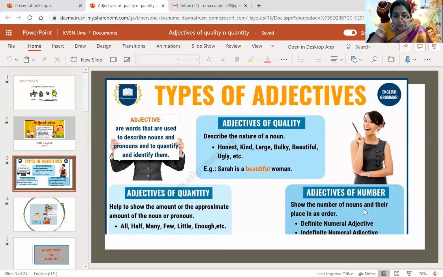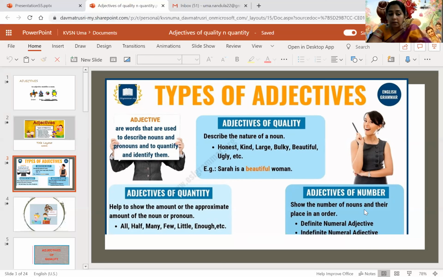So coming to adjectives of quality, you have to remember a simple phrase which was given in your textbook also. When you ask "what kind of" about something, you say, like, this is a pencil. What kind of pencil is it? It's an orange pencil. What kind of pencil? It's a yellow pencil. When you ask that question, you will get the answer. That is nothing but adjectives of quality.